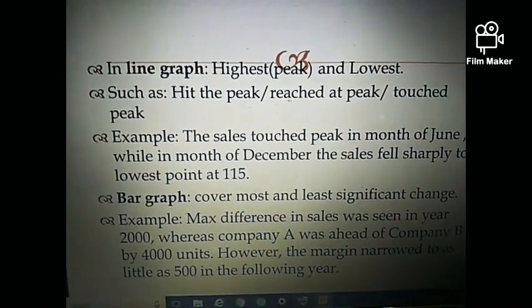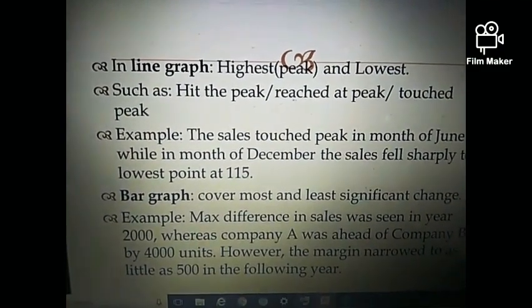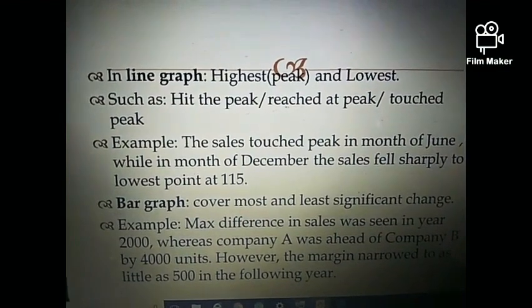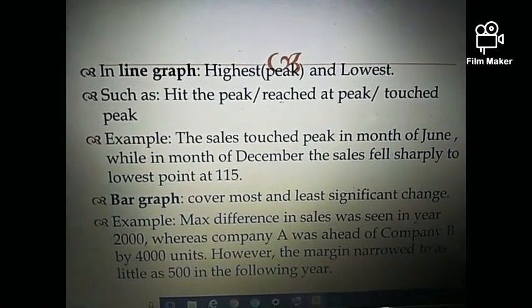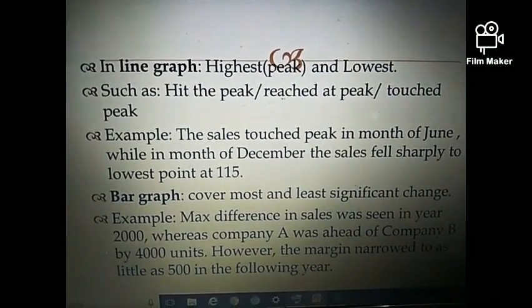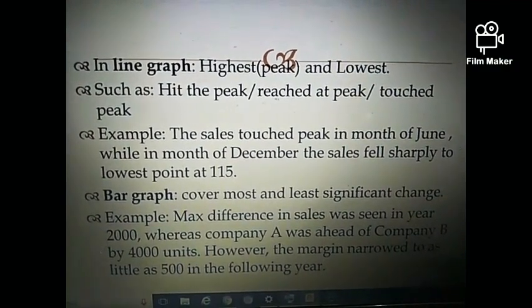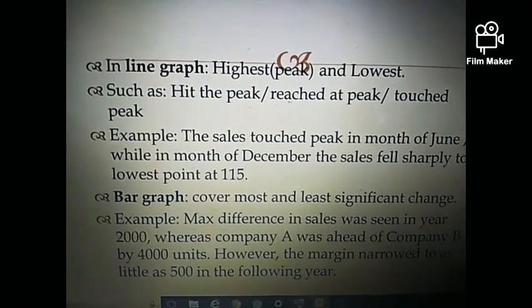And while writing the bar graph, cover the most and least significant change. For example, the maximum difference in sales was seen in the year 2000, whereas company A was ahead of company B by 4,000 units. However is our connector over here and we follow it with a comma. The margin narrowed, meaning decreased, to as little as 500 in the following year.